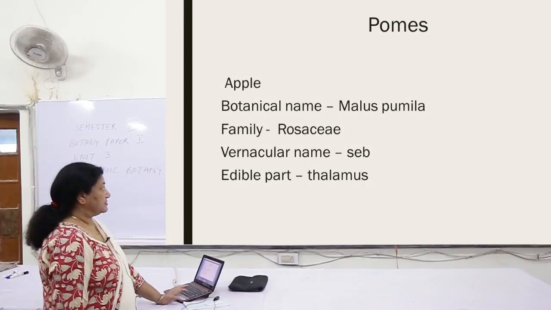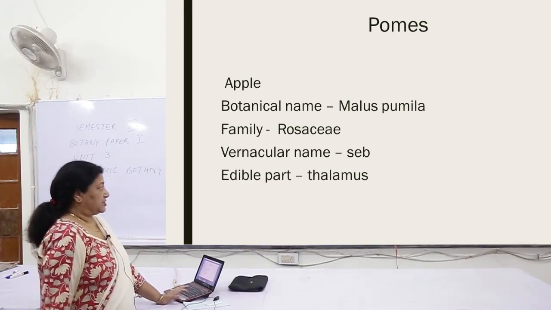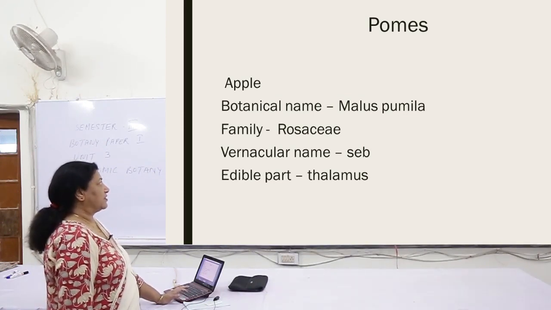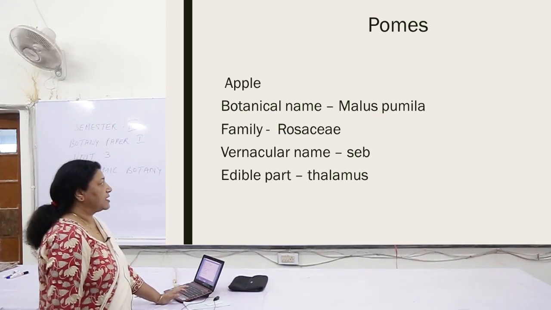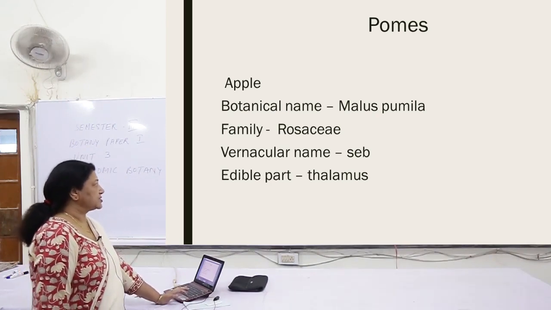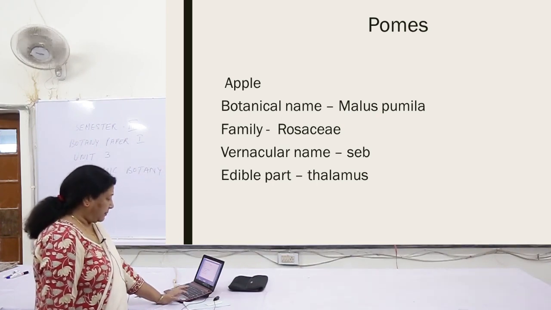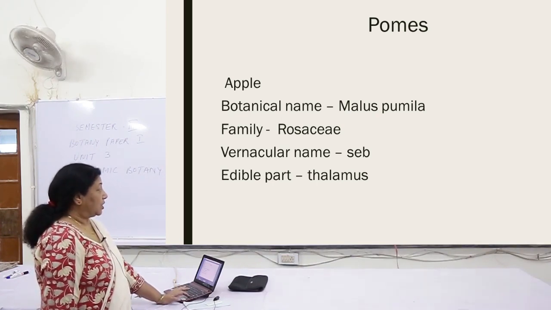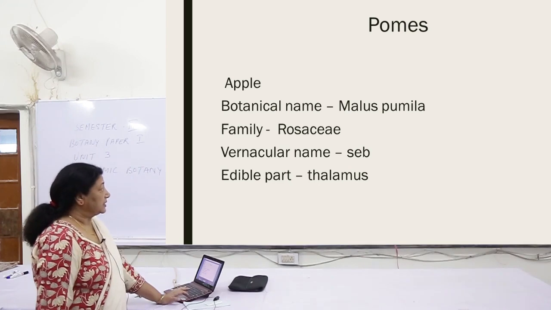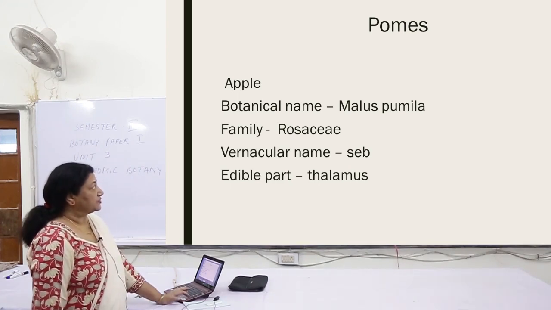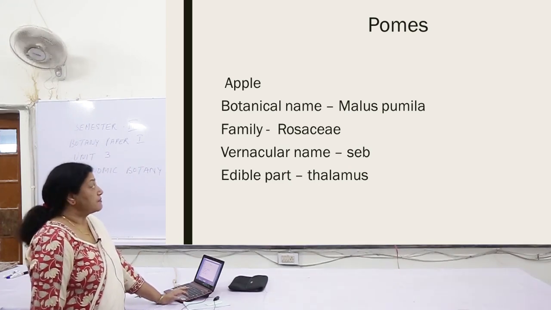Now pomes, a very common fruit which is found throughout India, that is your very famous apple, botanical name Malus pumila, family Rosaceae, vernacular name seb, and the edible part over here is the thalamus. You have to remember what is the edible part of the fruits which you are supposed to mention.